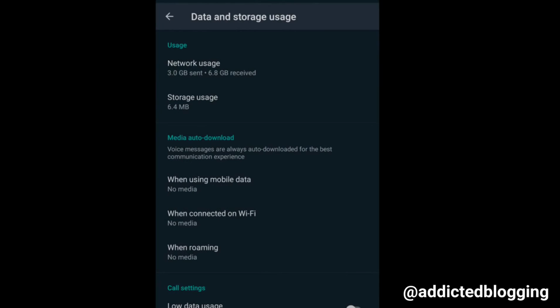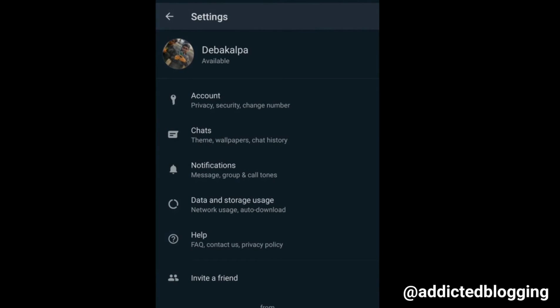And in the Wi-Fi auto download option also, you have to disable everything. As you have disabled all the options, whatever people send you in WhatsApp, the photos and everything will not get automatically downloaded in your phone gallery, and only if you want to download, then it will download. So this is a great trick. If you want to try, you can try.